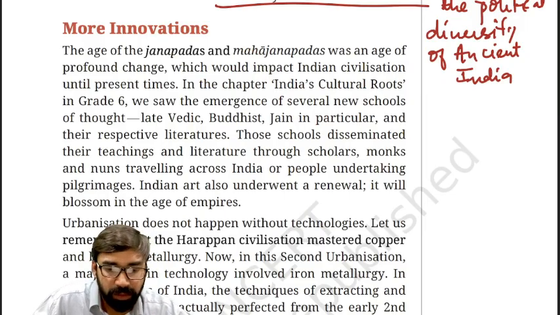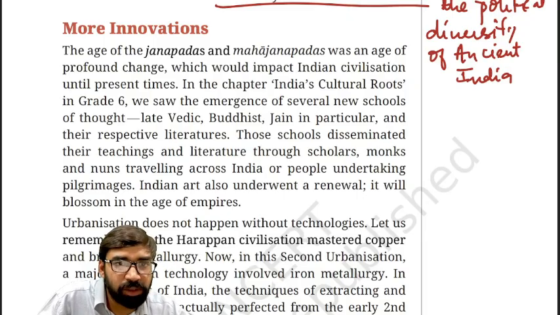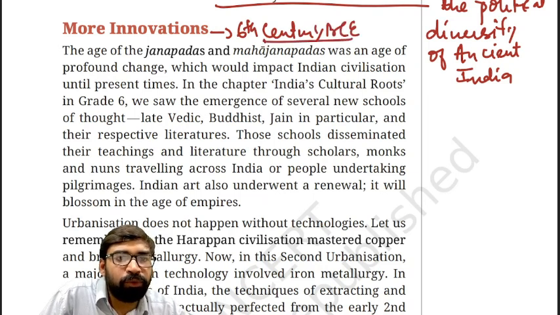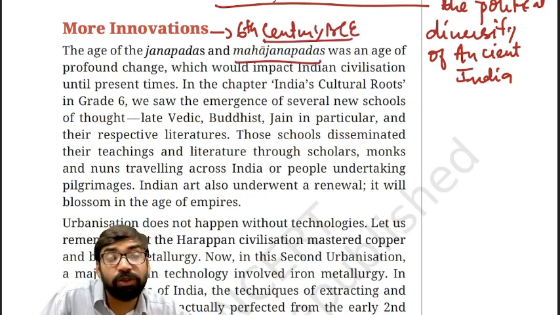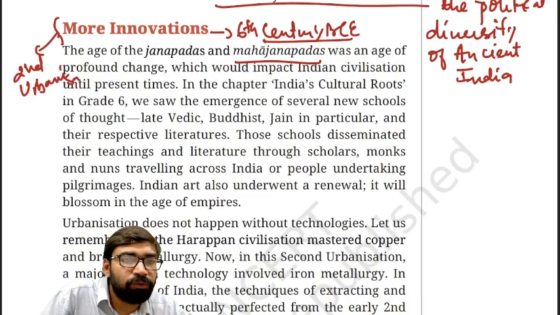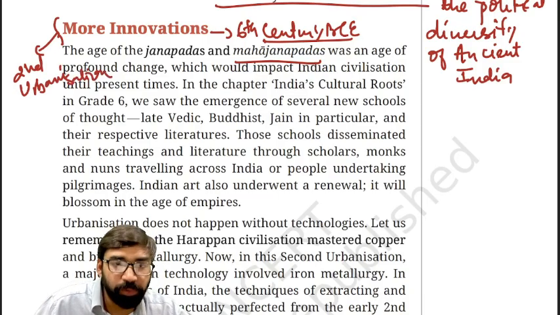The first innovation in this period, that is the 6th century BC, or you can say the age of Mahajanpadas or the age of second urbanization. Clear? More innovations during the Mahajanpada period or second urbanization. So what are the more innovations? The first important innovation is iron metallurgy.